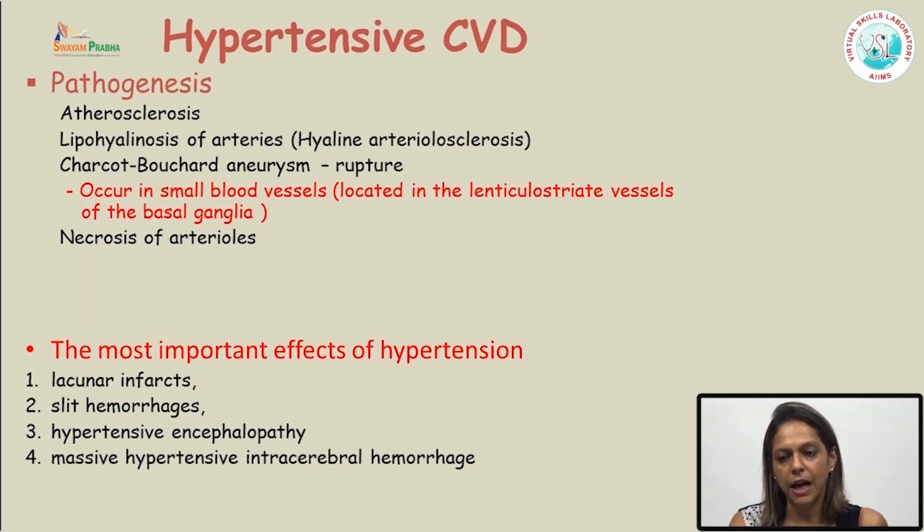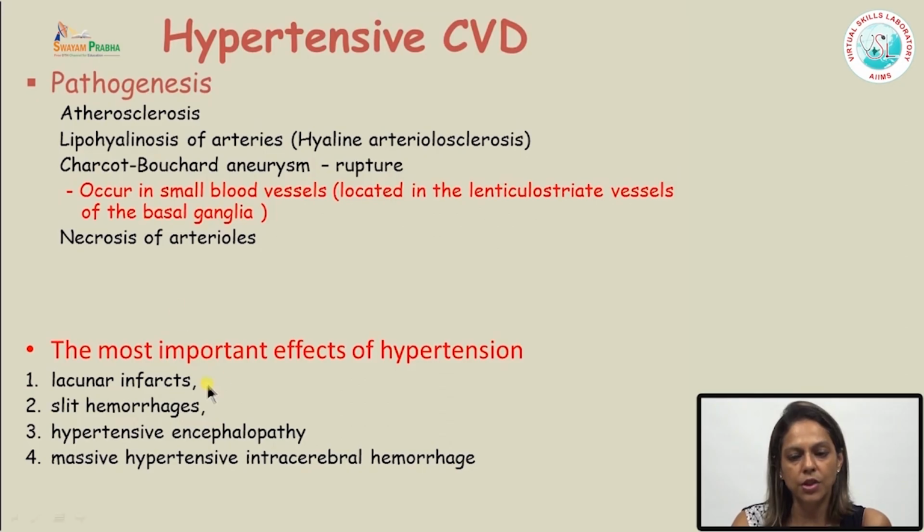Basically, hypertension affects the deep lenticulostriate branches of the middle cerebral artery, and the main pathogenesis is atherosclerosis of these vessels, and/or there can be hyaline arteriosclerosis, and thirdly there can be formation of what are called Charcot-Bouchard aneurysms.